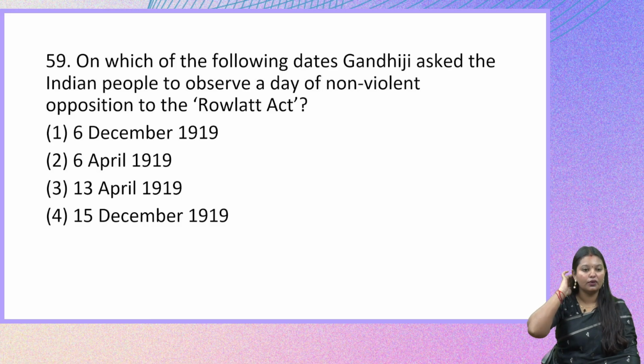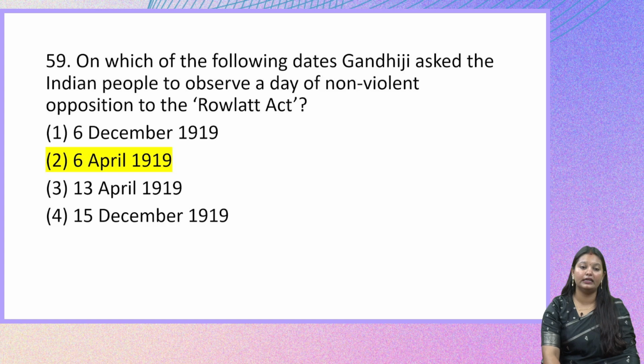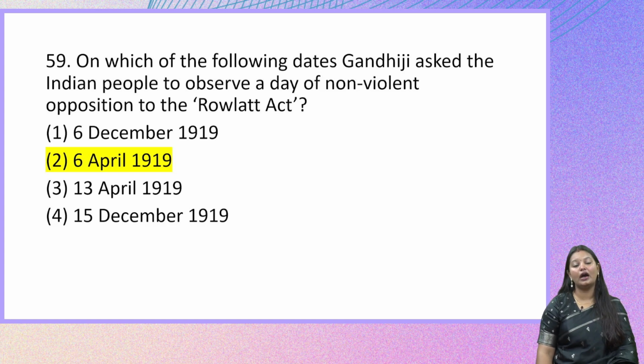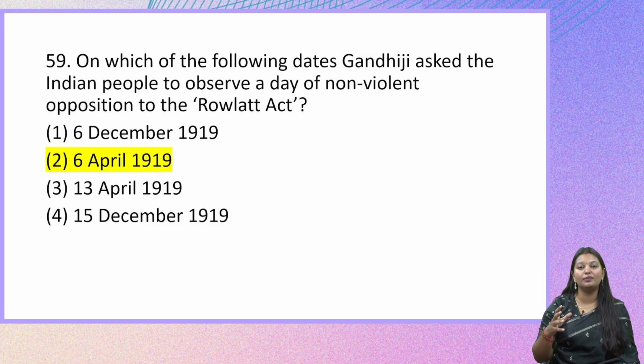So which day was it? The right answer here is 6th April 1919. So on this particular day, Gandhiji had asked all the Indians to observe a non-violent opposition. These are some of the important dates, so we should be able to remember them.